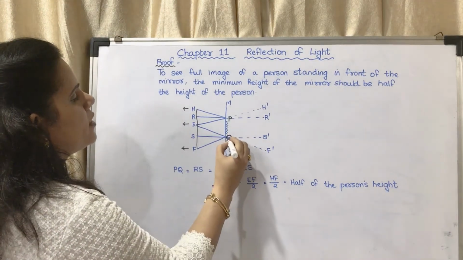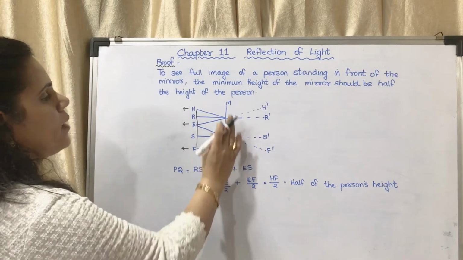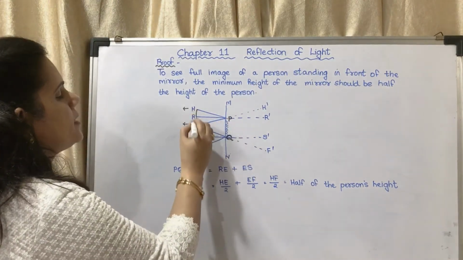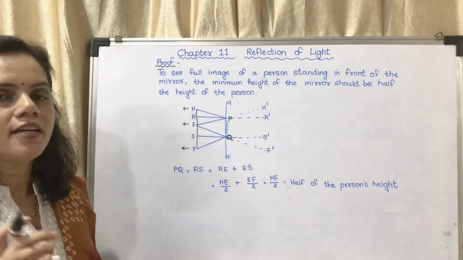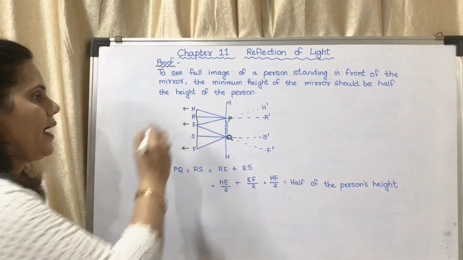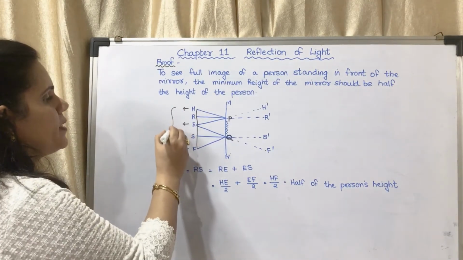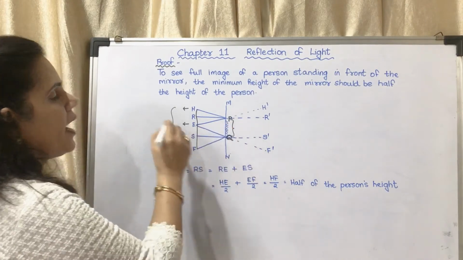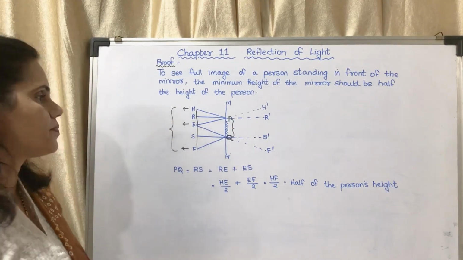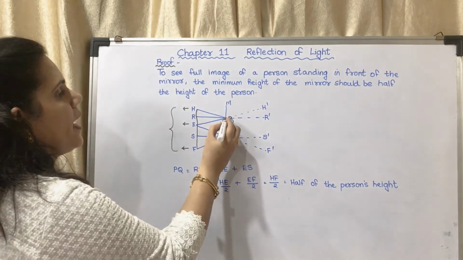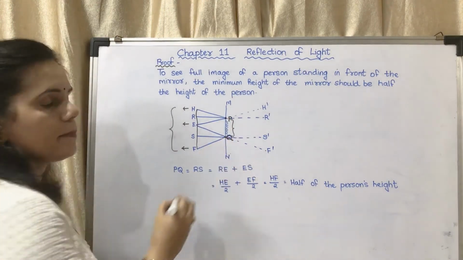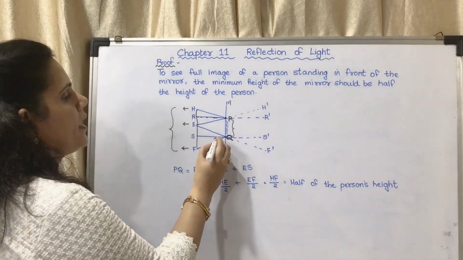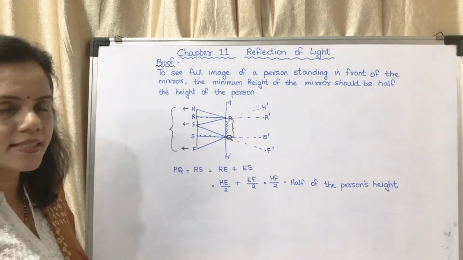PQ should be the mirror. You cannot keep it below; you have to keep it at a particular height. But PQ is half of HF. That is what you have to prove. HF is the height of the person, and PQ will be half of HF. How will you prove it? You have to take 2 points P and Q. You have to draw a perpendicular line PR and a line QS.